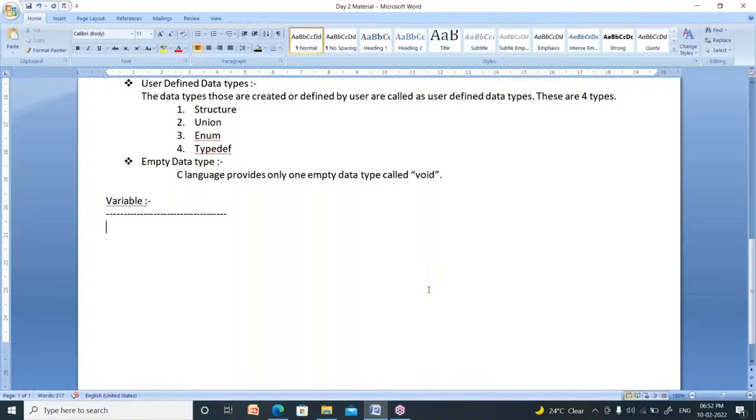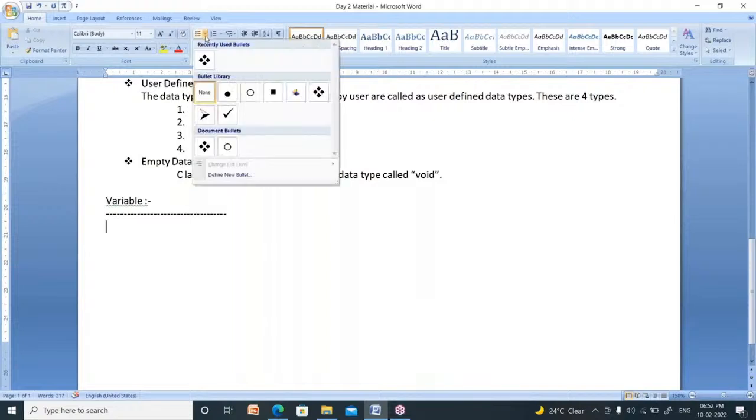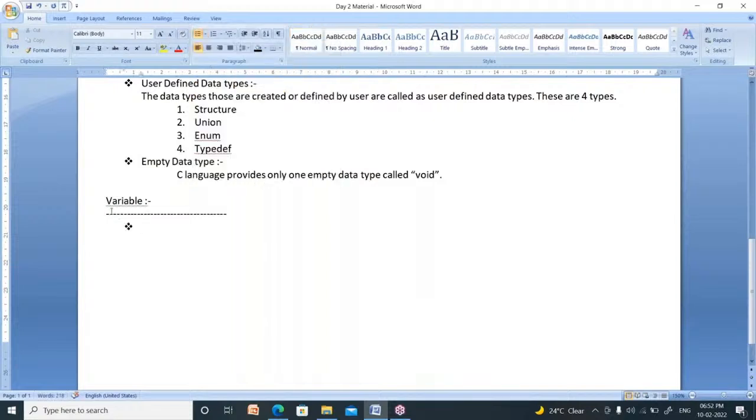So I explained three concepts: water bottle, lunch box, and college bag. These three are nothing but containers to store something. In the same manner, to store data, you require one concept that is known as a container. That is nothing but a variable. A variable is nothing but a container, like your pocket. You have a shirt, and that shirt has one pocket, no? What is the use of a pocket? To store a pen, a mobile, papers. So it is nothing but a container.